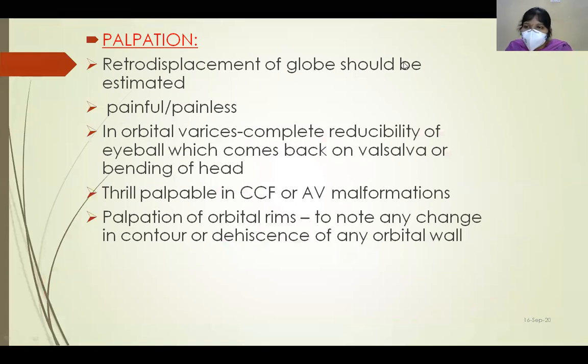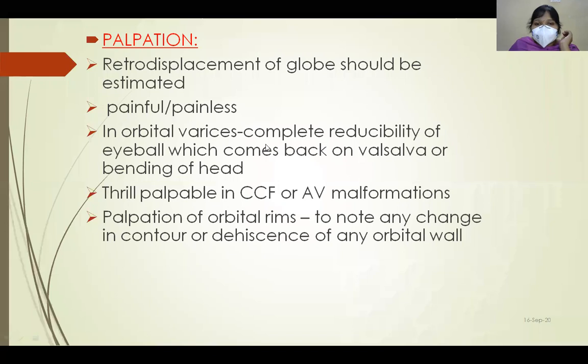After inspection, we have to do palpation. So what is important during palpation? We have to check for retro-displacement of the globe, and when retro-displacement is done, check for compressibility. If there is resistance while you are doing retro-displacement, we have to compress the globe posteriorly and feel the thrust. If there is increased thrust or increased resistance while displacing the globe posteriorly, it indicates that the tumor is a solid tumor. If there is compressibility of the globe, it indicates that the tumor is a soft tumor, like orbital varix or any vascular pathologies.